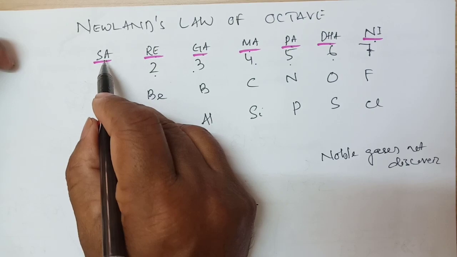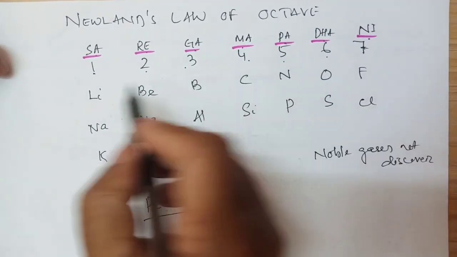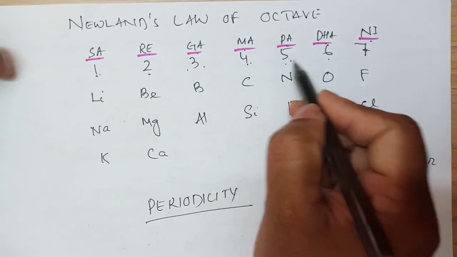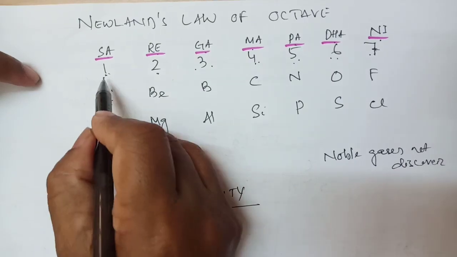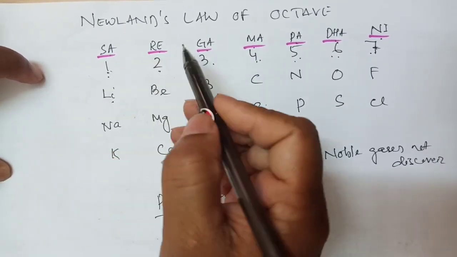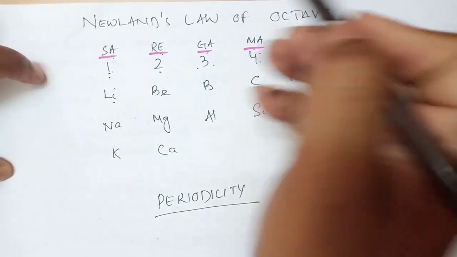Arrange the elements like this serially up to 8 elements. The next element will have the same property as the first element, according to the musical notes sa re ga ma pa dha ni. Again, sa is coming.